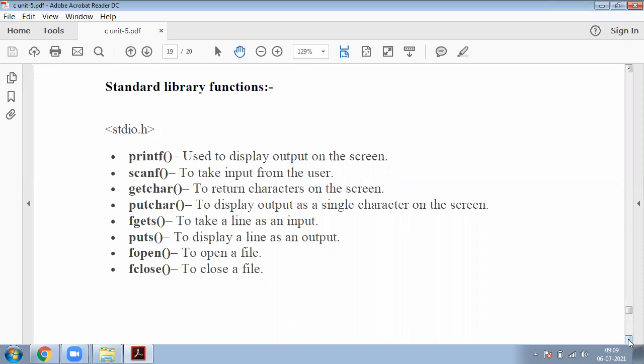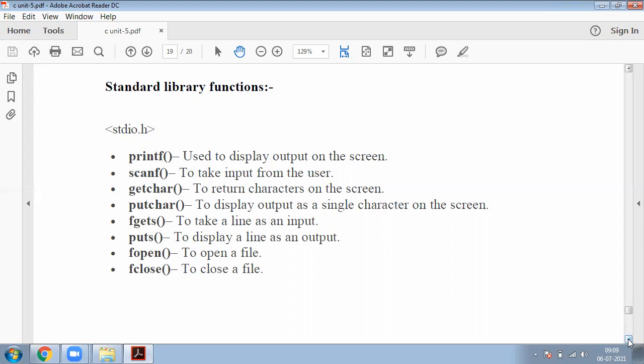So printf is an output statement. This is used to print the output on the screen. This is available in our stdio.h. So scanf is an input statement. This is used to take some input from the user. Getchar is used to read a character. Putchar is used to display a single character on the screen.